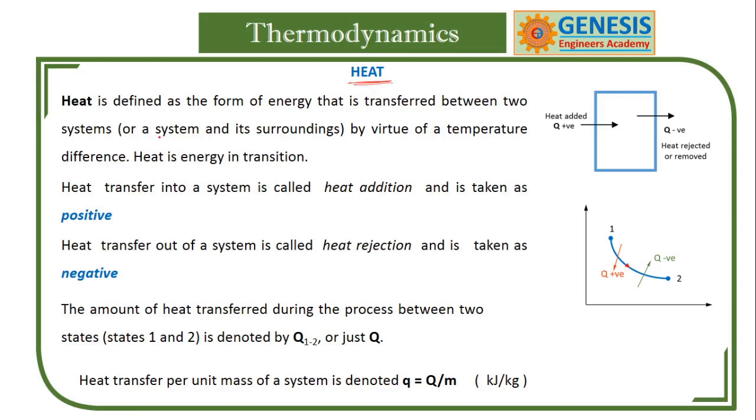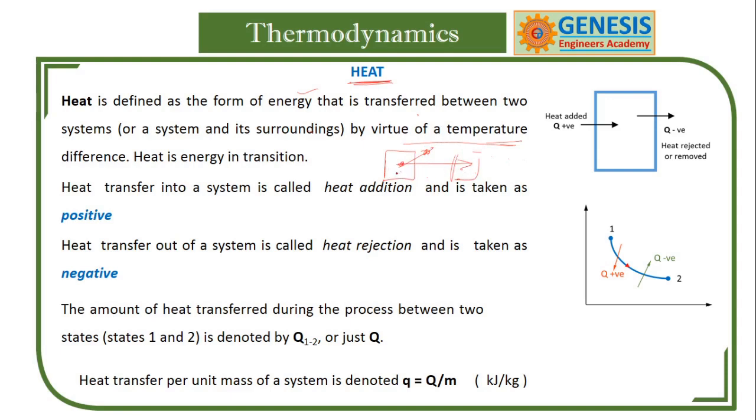What is heat? Heat is a form of energy that is transferred between two systems, or a system and its surroundings, by virtue of temperature difference. What is the meaning of virtue of temperature difference? For heat to flow between this system and the surroundings, there must be a temperature difference.